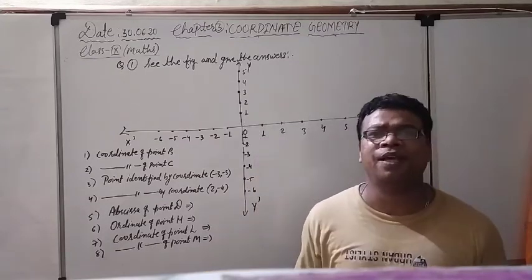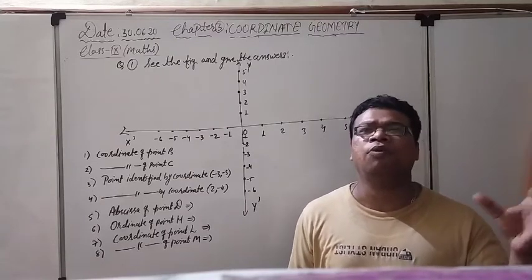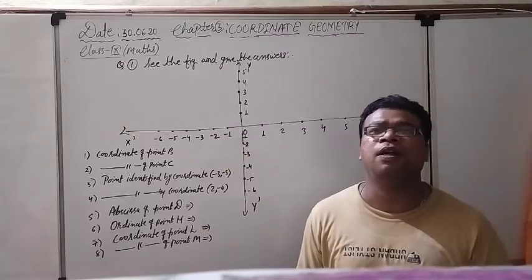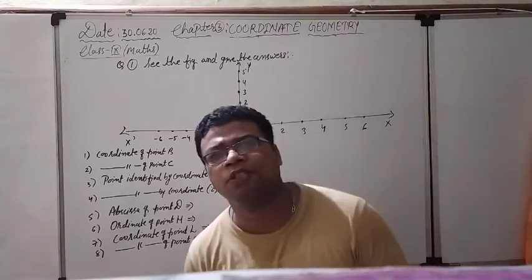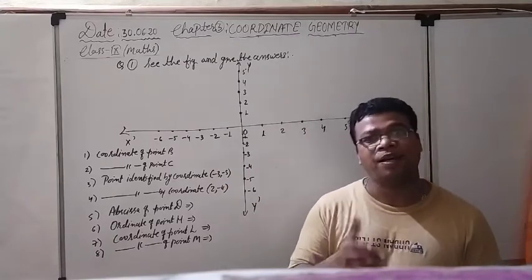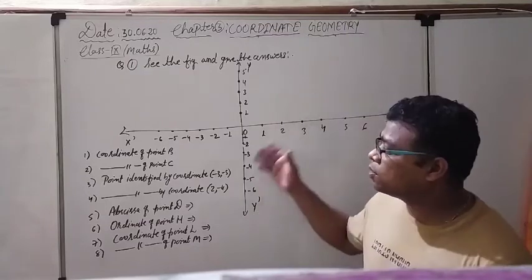Some of the students are always confused about the abscissa and ordinate, and they do not know the exact location of a particular point, or in which quadrant it should be. That's why some information was very much necessary. As a teacher also, okay, right now I have finished each and everything, so I am also satisfied.